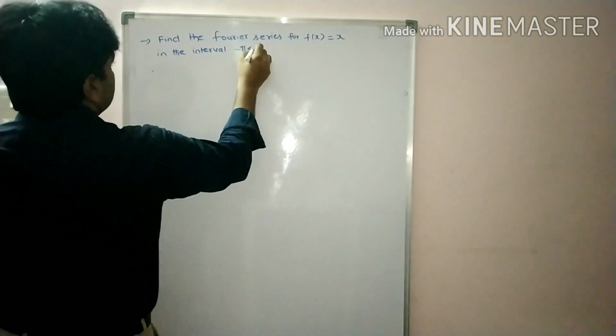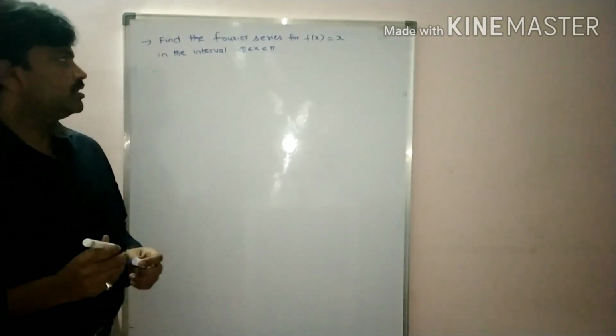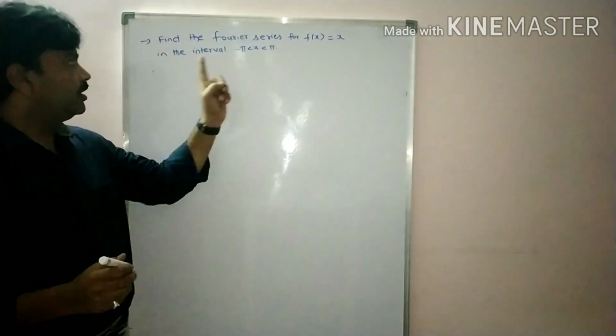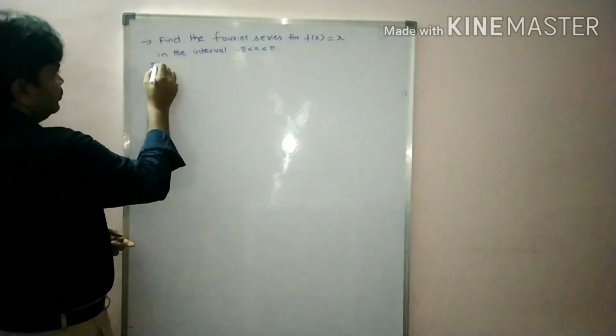Find the Fourier series for f of x is equal to x in the interval minus pi less than x less than pi. Now solution.